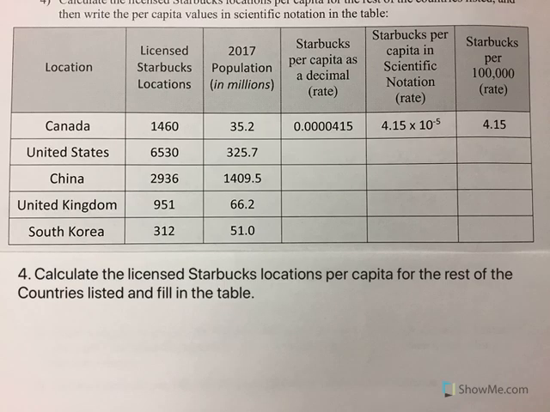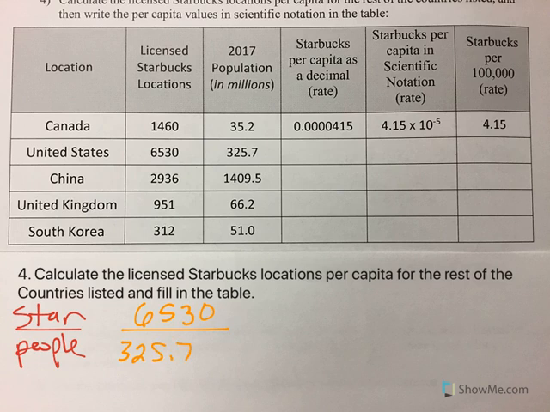So we're going to calculate the licensed Starbucks locations per capita. So we're going to talk about Starbucks over people for the rest of the country, and we're going to fill in the table. So we're going to do the U.S. together. So number of Starbucks in the U.S. is 6,530. The number of people is 325.7 million. And we know that million is times 10 to the 6th.